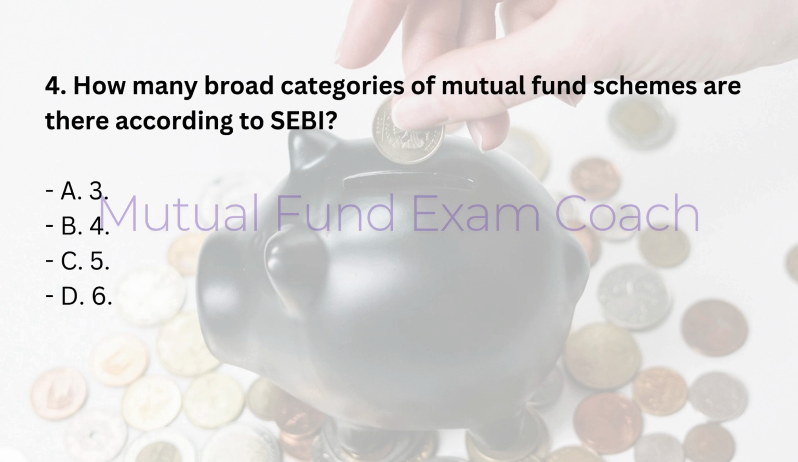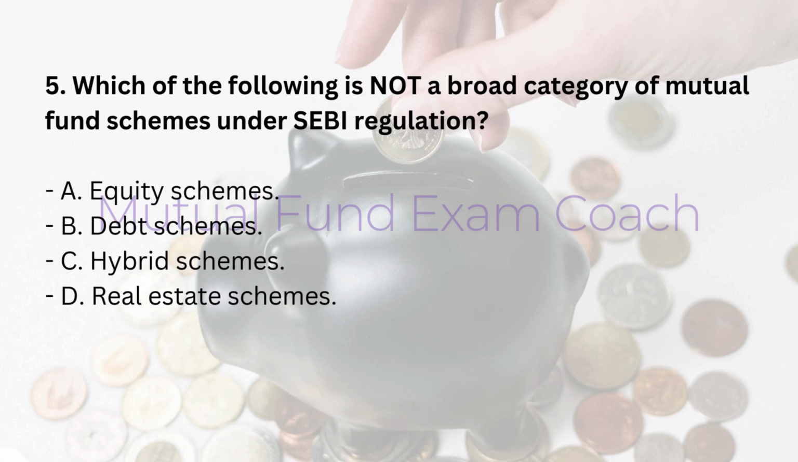4. How many broad categories of mutual fund schemes are there according to SEBI? A. 3. B. 4. C. 5. D. 6. Answer: C. 5. 5. Which of the following is not a broad category of mutual fund schemes under SEBI regulation? A. Equity schemes. B. Debt schemes. C. Hybrid schemes. D. Real estate schemes. Answer: D. Real estate schemes.